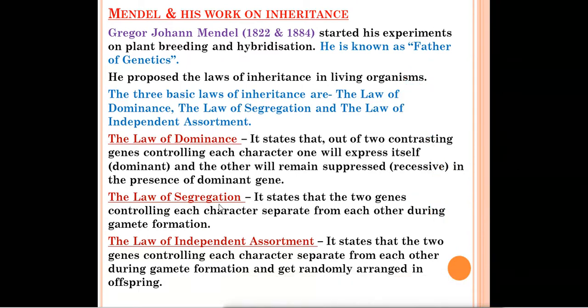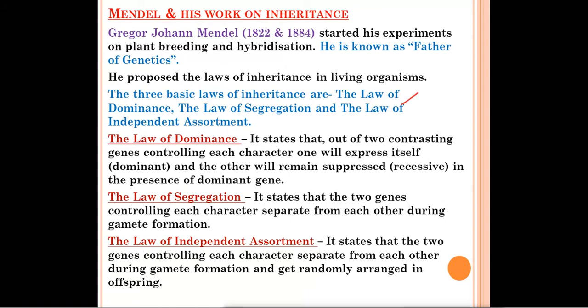The third one is the law of independent assortment. Independent means they are dependent on themselves, not on other characters. It states that 2 genes controlling each character separate from each other during gamete formation and get randomly arranged in offsprings. According to this, the 2 genes which control each character separate from each other during gamete formation.